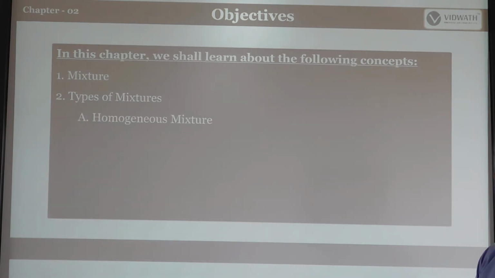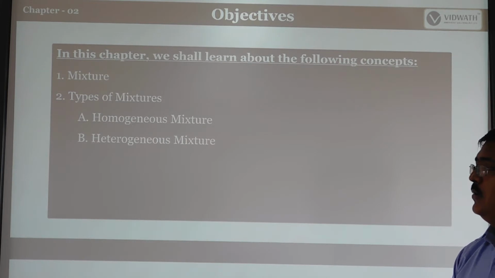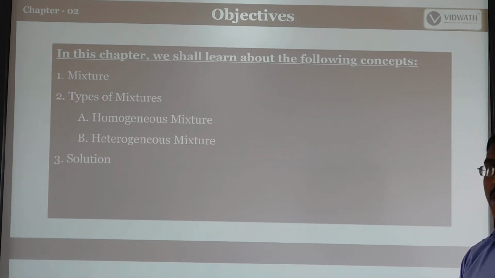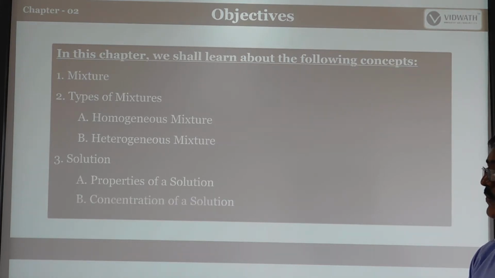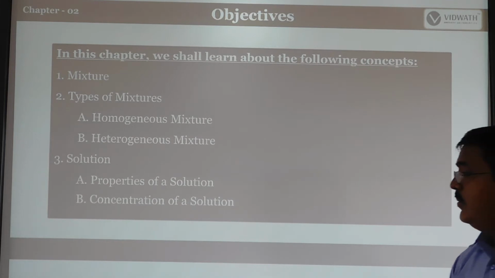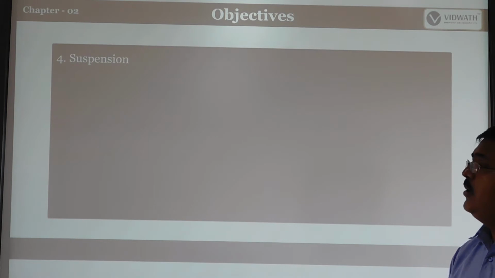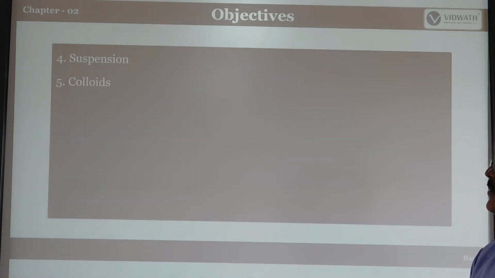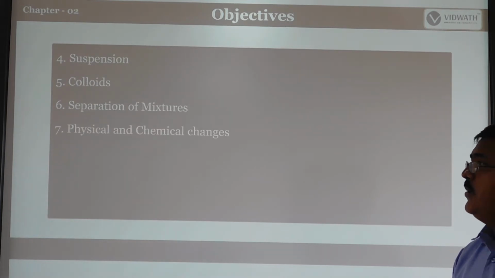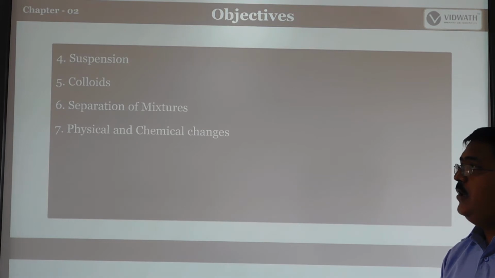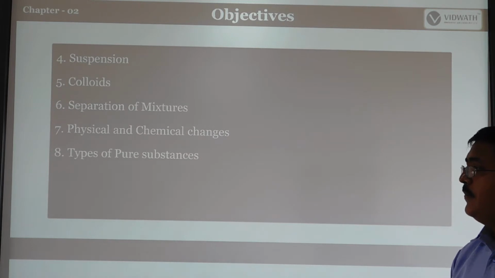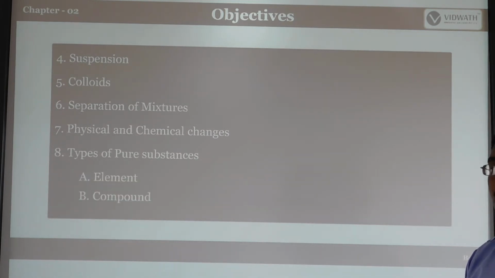Under that one, homogeneous mixture, heterogeneous mixture. So what is the meaning of solution? That is the properties of solution, concentration of solution. Last one is suspension. What is the meaning of colloids? Separation of the mixtures. There are different techniques you can see. That one, the result can be called the separation of mixtures. Lastly, physical and chemical changes. That is the types of pure substances, element and compound.